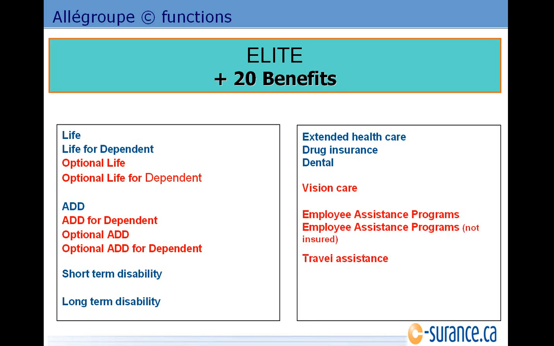As we can see, we've got 2 different employee assistance programs. One is insured, the second one is not insured, simply because we've got different tax rules that manage both of those benefits. And obviously, with the c-surance system, we handle all the tax situations. So we will ensure, again, proper tax payment and as well the proper employee contribution and taxable version. We will also cover the travel assistance and critical illness for all of the family members if that is needed.